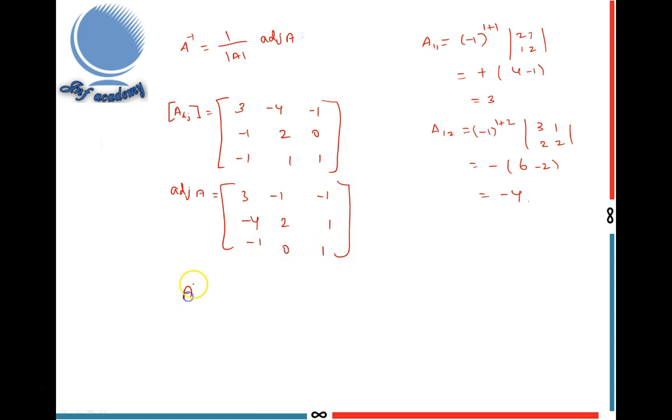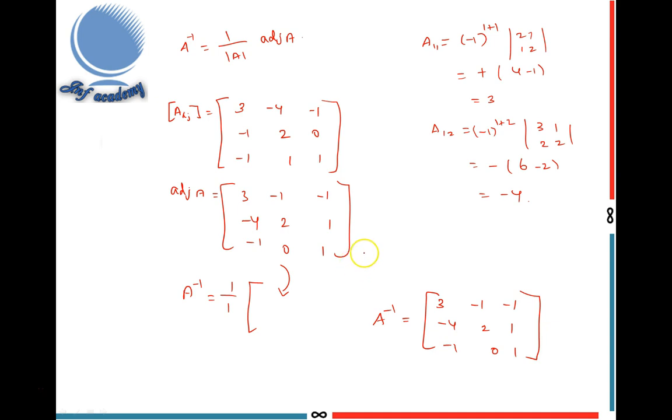So A inverse equals 1 by determinant of A. The determinant of A is 1, so 1 by 1 into the adjoint of A. This is the same. So finally I get A inverse equal to the same adjoint of A: 3 minus 1 minus 1, minus 4 2 1, minus 1 0 1. This is the procedure to find the inverse of a matrix.